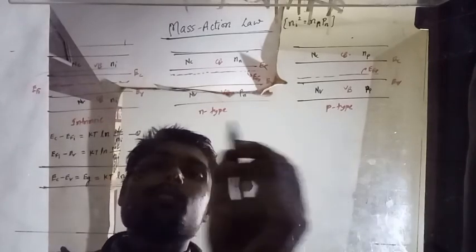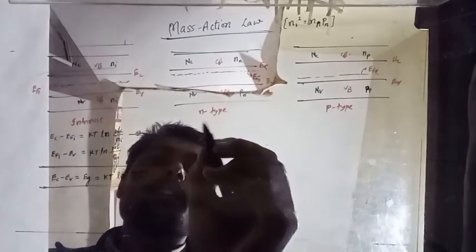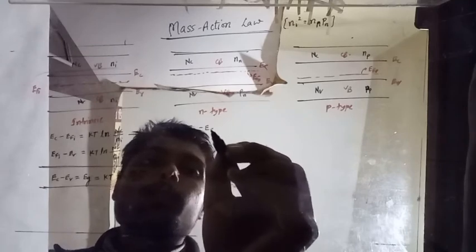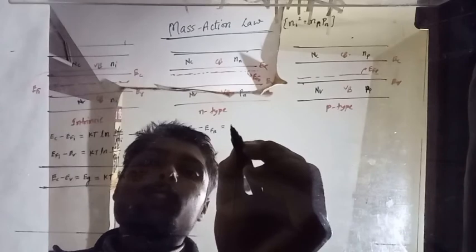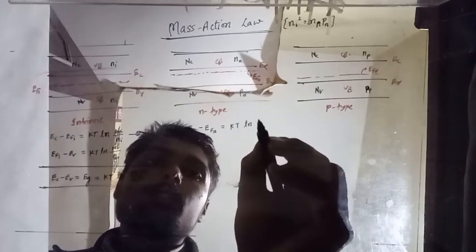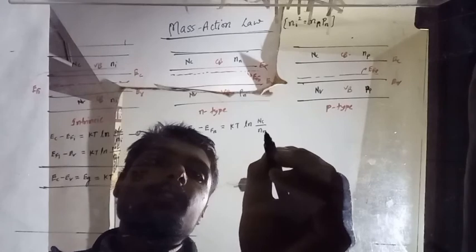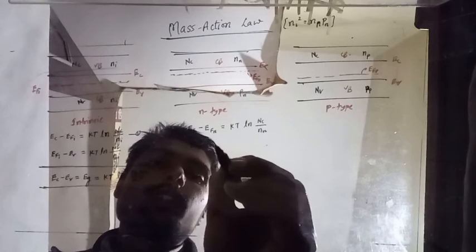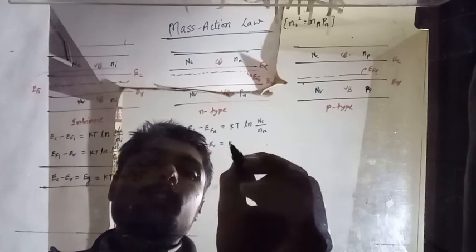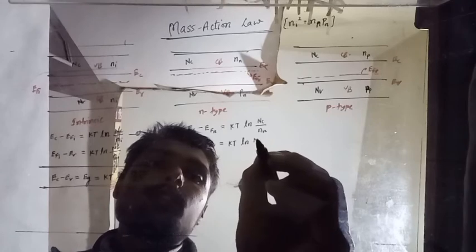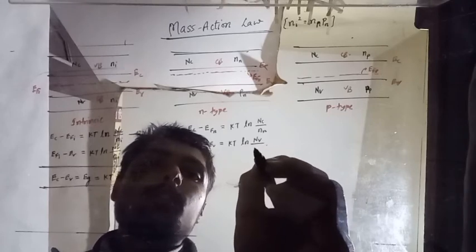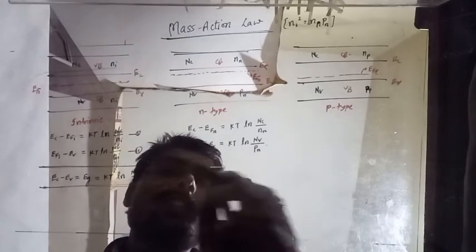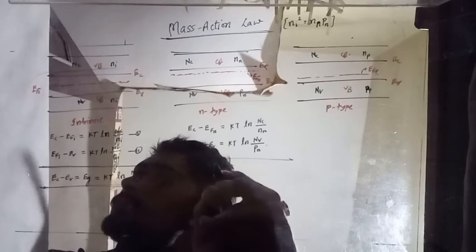In the next equations, we are going to find that EC minus EFn equals KT ln NC upon n, and EFn minus EV equals KT ln NV upon pn, because we are going to discuss the valence band only.